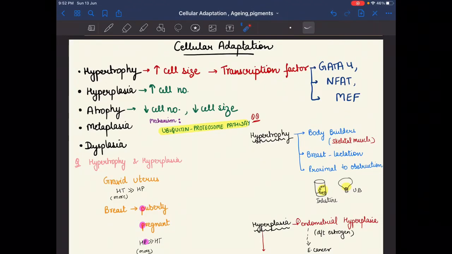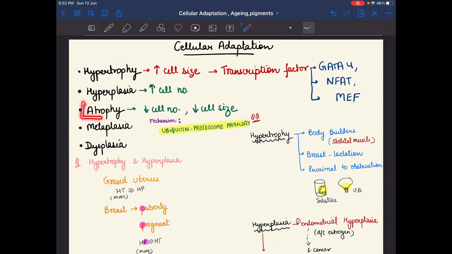So in this topic I am going to revise cellular adaptation, which is a part of the first chapter of pathology. Cellular adaptation means how a cell adapts to the environment or to different conditions. So basically in cellular adaptation we are going to learn about hypertrophy, hyperplasia, atrophy, metaplasia and dysplasia.